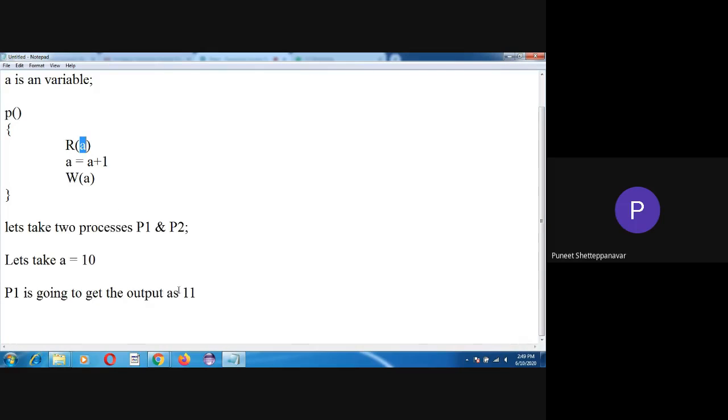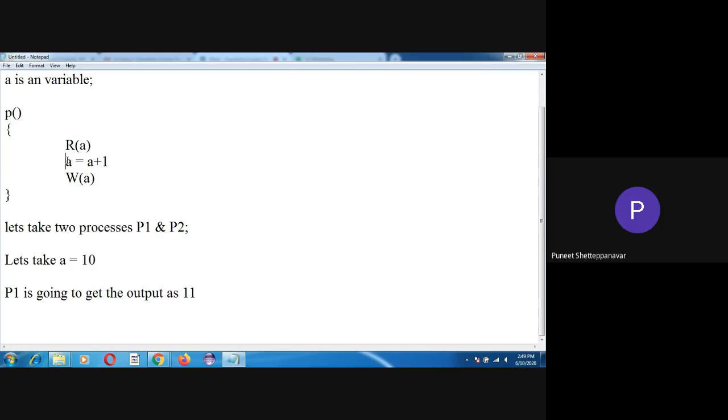It is going to read it as 11. Why? Because earlier it was 10, and once process P1 executed, it got updated to 11. So if any other process reads the A value, it will get the updated value.